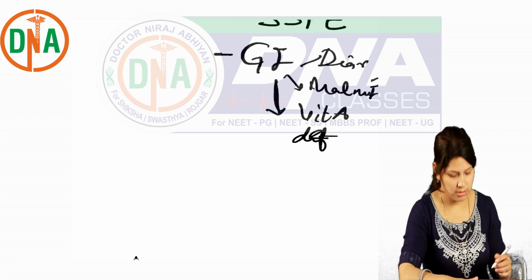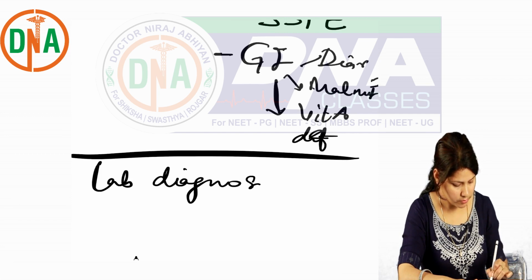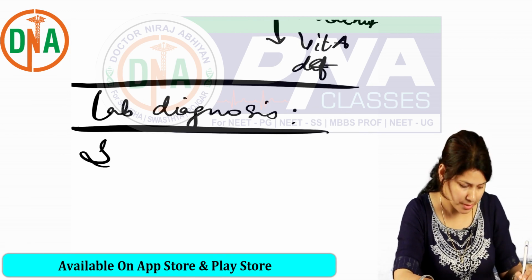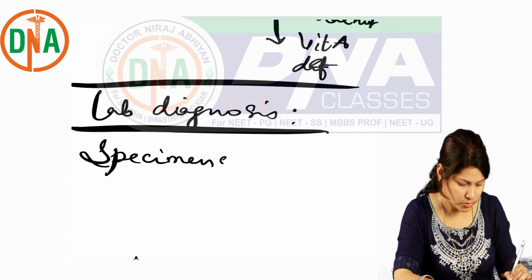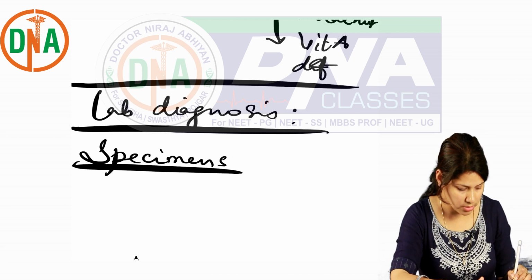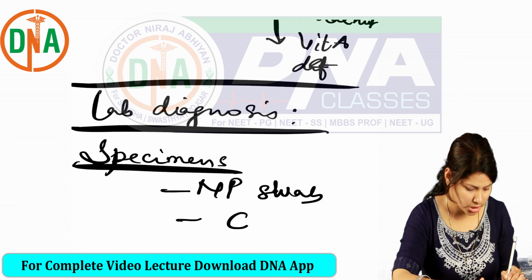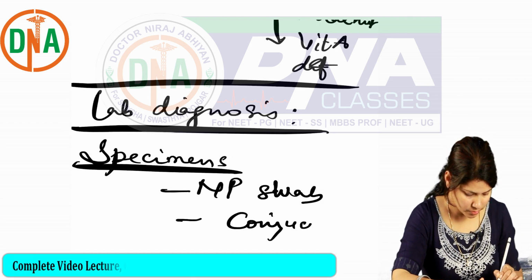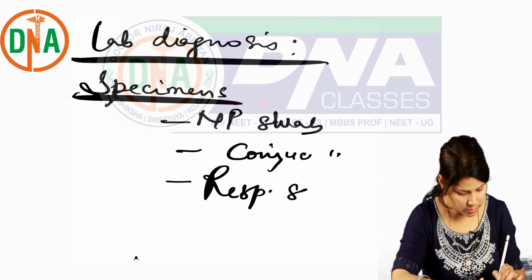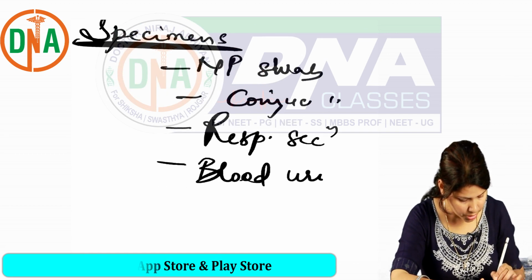So next, coming to the lab diagnosis. As with all viral infections, we will start with specimens. As it is secreted in the respiratory secretions, the specimens will be nasopharyngeal swab or conjunctival swab or respiratory secretions, or you can take body fluids like blood and urine.